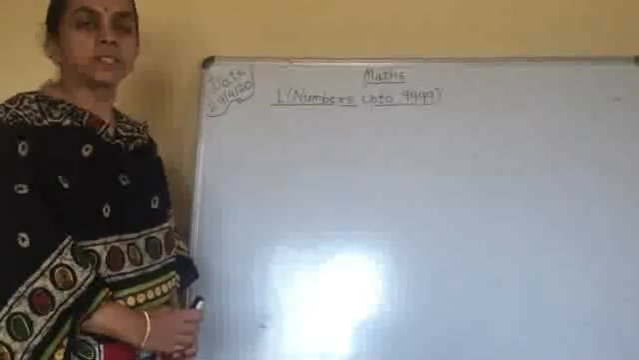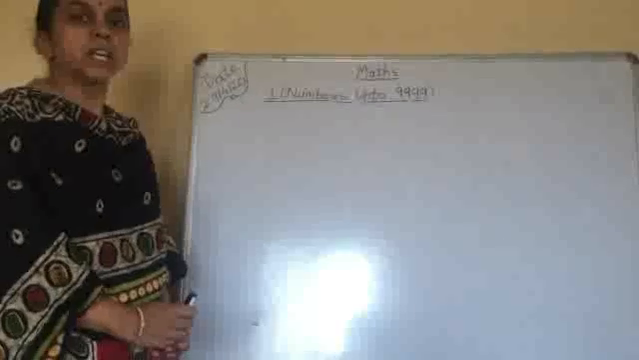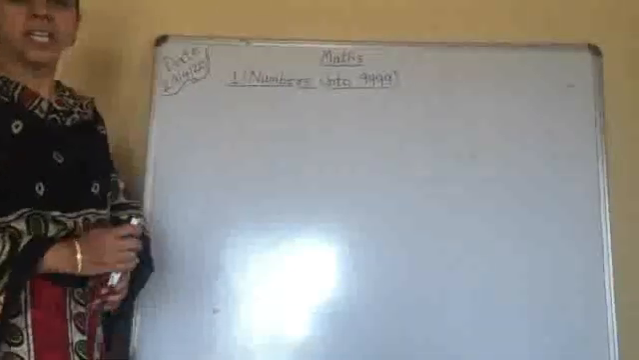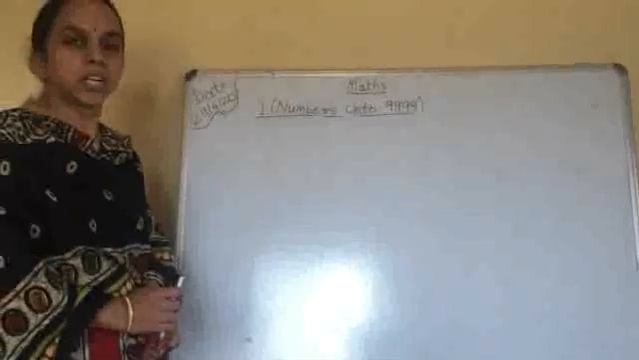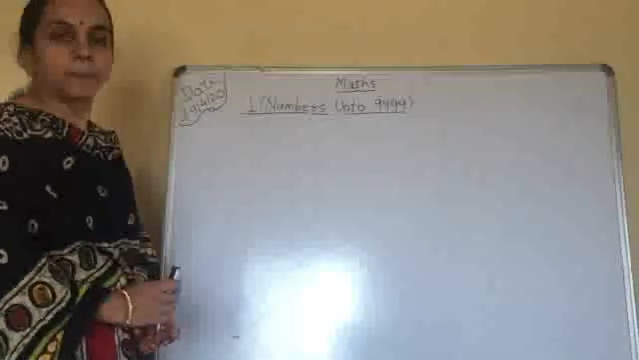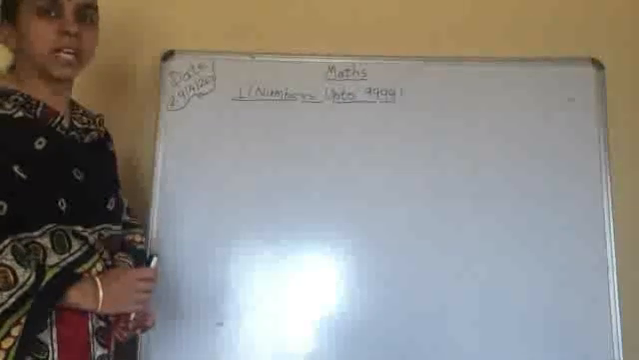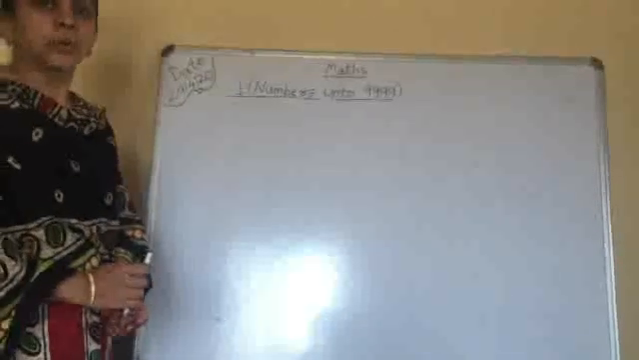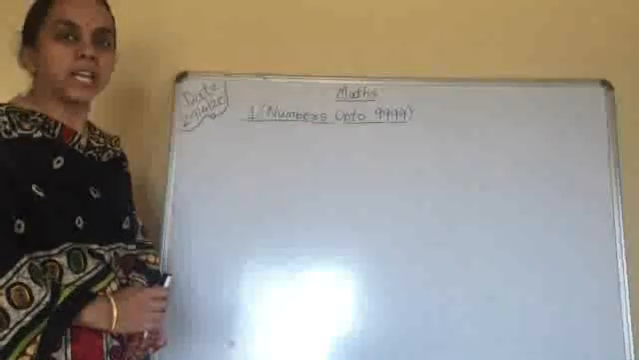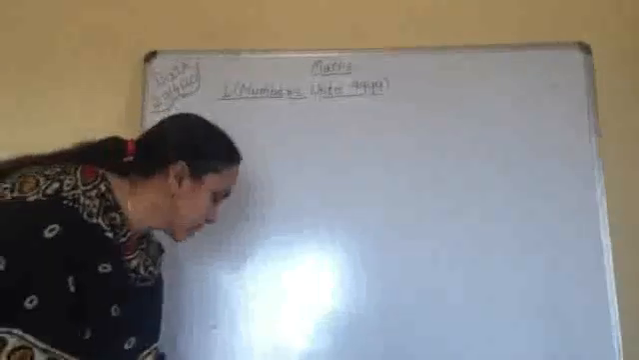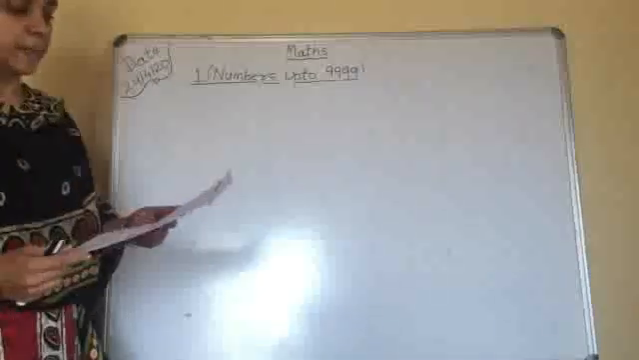From today, we will start our lesson number 1, numbers up to 9999. In standard 2nd, you have learned up to 1000 numbers. So, this lesson is very simple and very interesting. Now take your pencil and see in your page number 1. Now see, the first exercise, very simple it is.